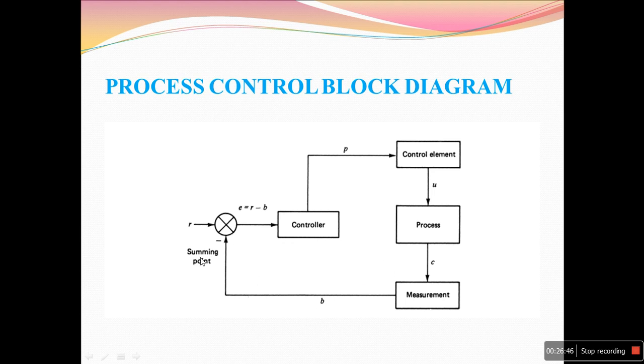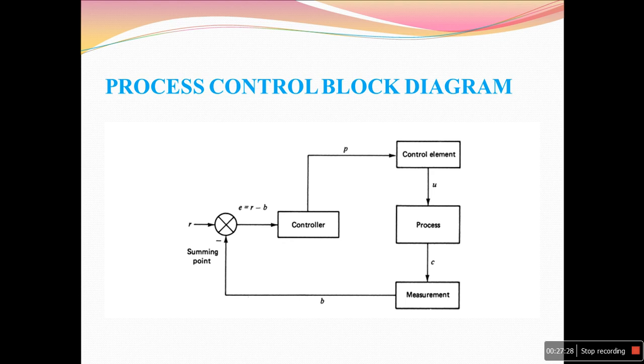Most of our devices are electronic devices or computers, so the data may be available in electrical or sometimes digital form. This is the electrical representation of the desired control variable. This error is given to a device called the controller. Simply, a controller is a device which, by comparing the present and desired value, produces an output signal. This output signal P indicates the type of action to be taken by the control element to bring the control variable to the set point value.